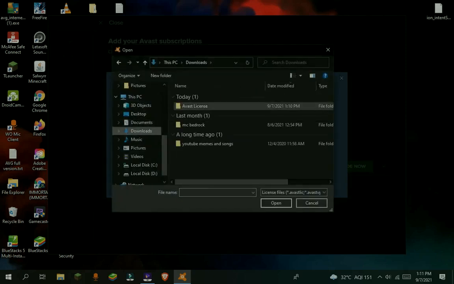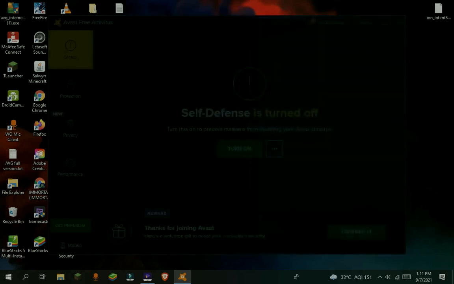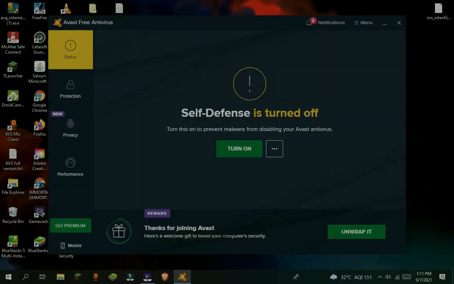Now go to Avast license file. In that, go to the second file and double click on the Avast file. Now press continue. Now you are all set. You have successfully installed Premium Avast.